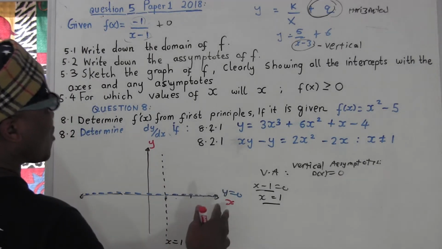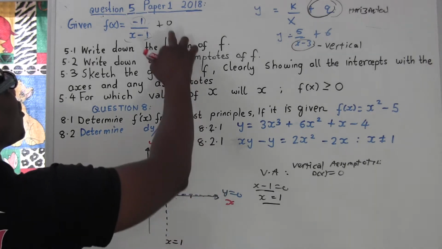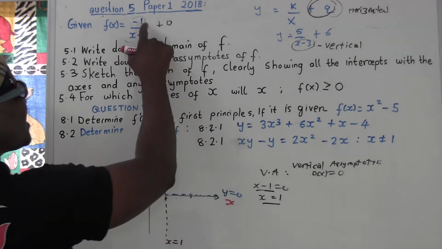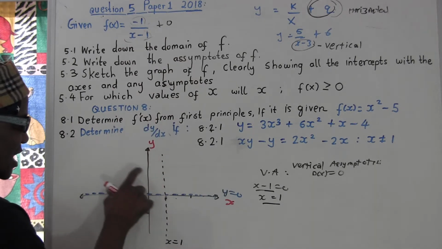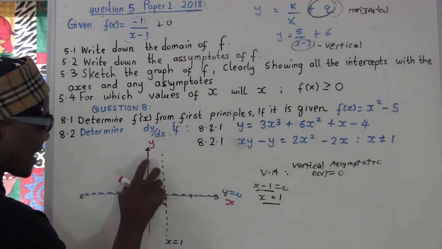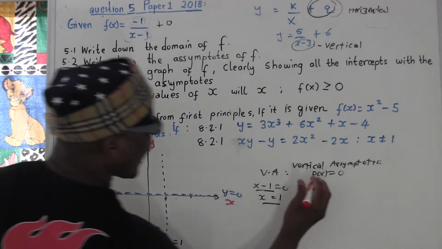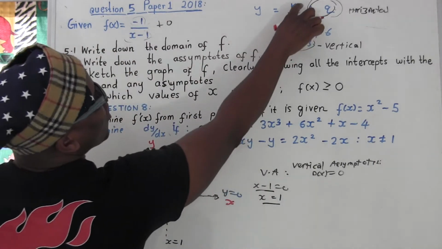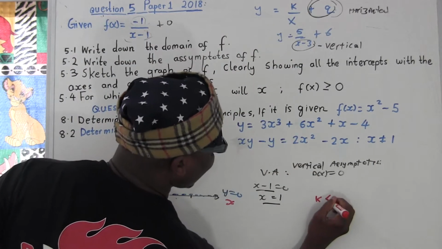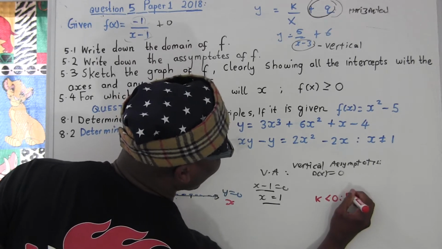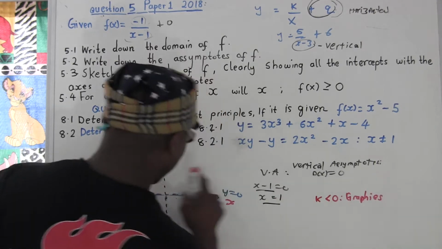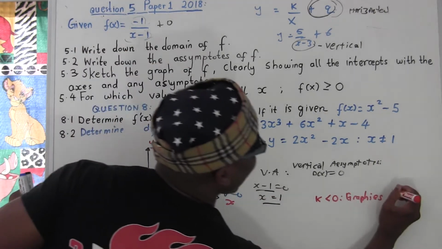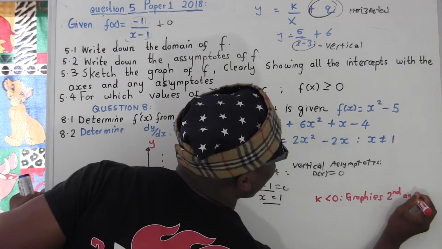So now if this number is less than 0, your graph is going to lie here. You see here? Somewhere here, in the second quadrant and fourth quadrant. I'm going to write here: if k, let's call it k, is less than 0, it means your graph is going to lie in the second and third always. It must be second and third quadrant.